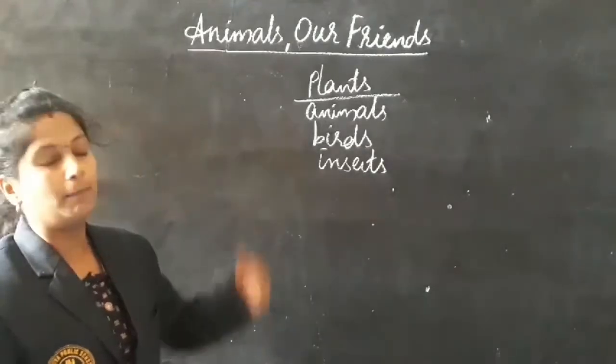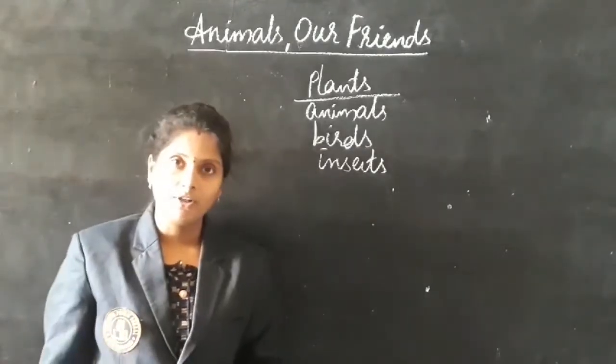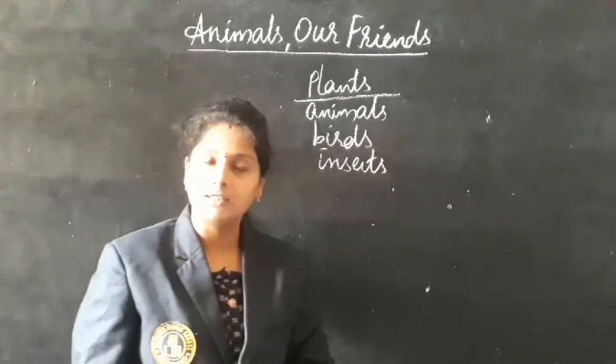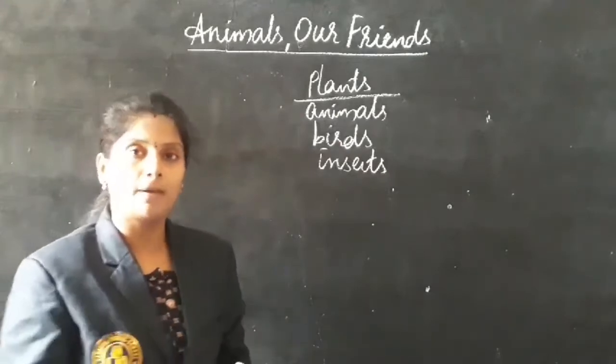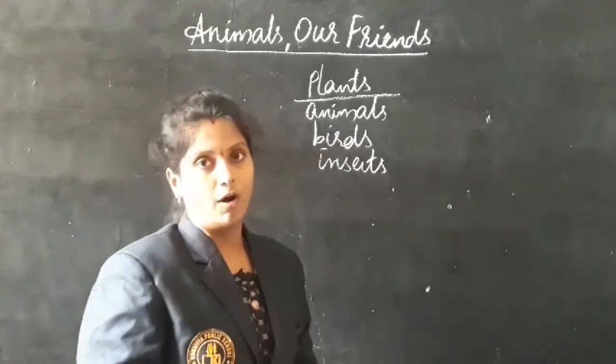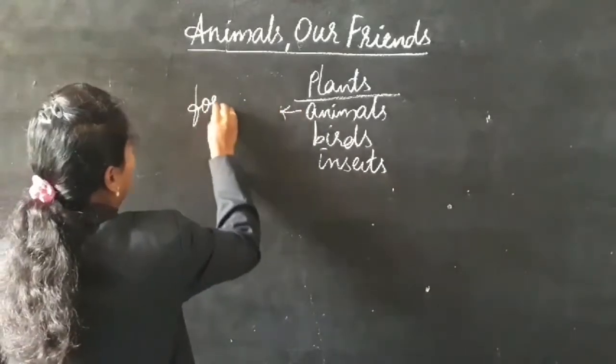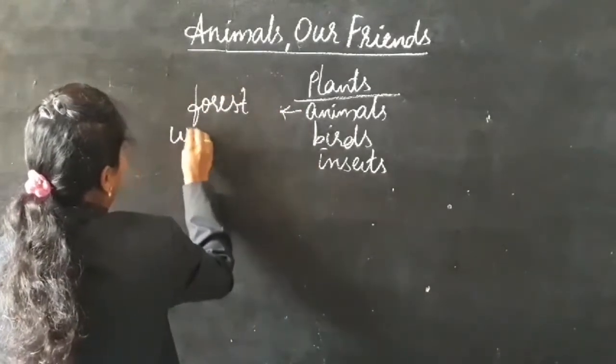Coming to the animals, animals are also of different kinds. Some animals we can see on our roadsides and some we can see in the forest or in the jungles. The animals which we see in the forest, we call them wild animals.